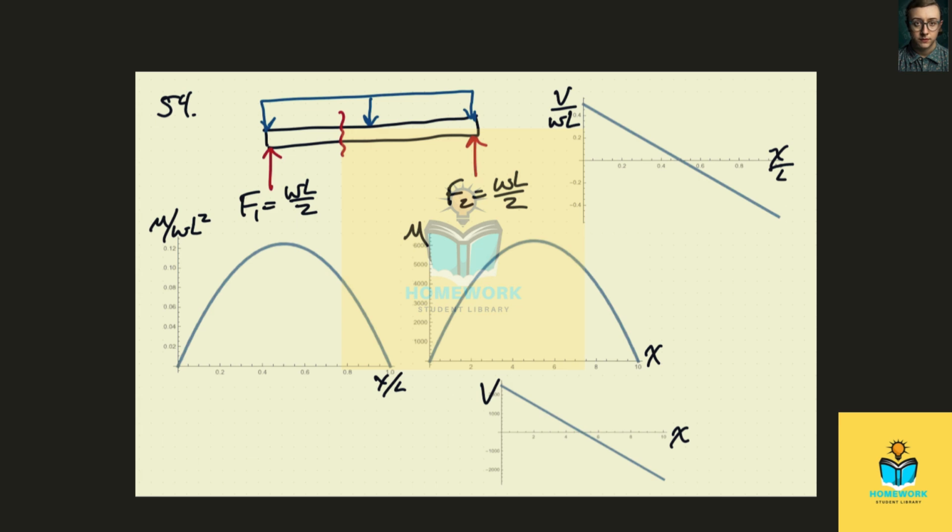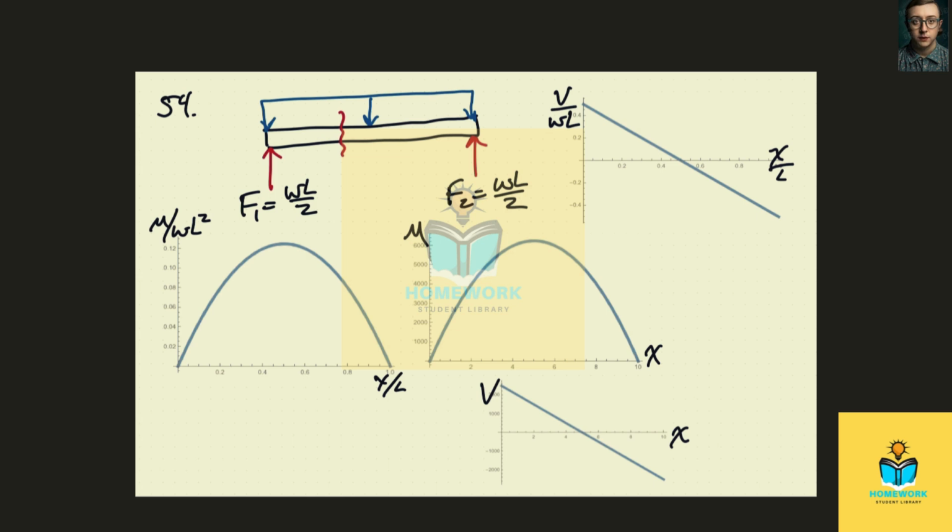And again, they look identical. And so here we have 5,000 over 2, 2,500 pounds on each of these loads. So again, they look identical, it's just the scales are changed, and that's because V goes like W times L, and M goes like W times L squared.